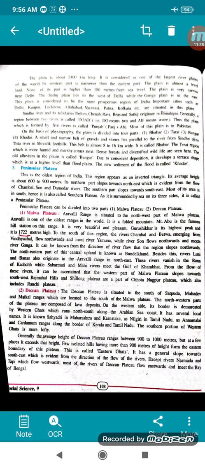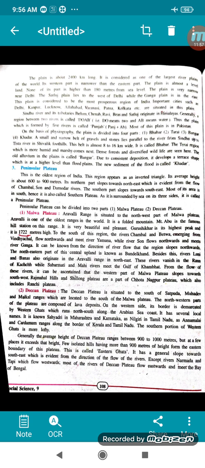Now we'll go to the peninsular plateau. Now this is said to be the oldest region of India, which appears as an inverted triangle. Peninsular plateau का मतलब inverted triangle. Triangle you all know, children. So inverted मतलब उल्टा. Its average height is about 600 to 900 meters.